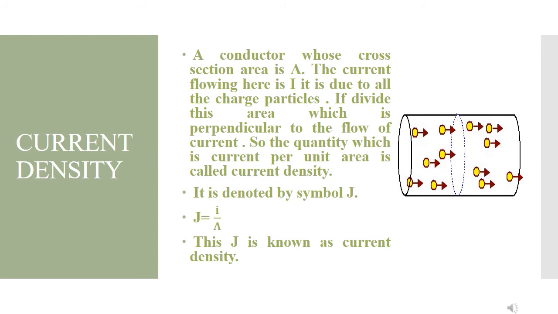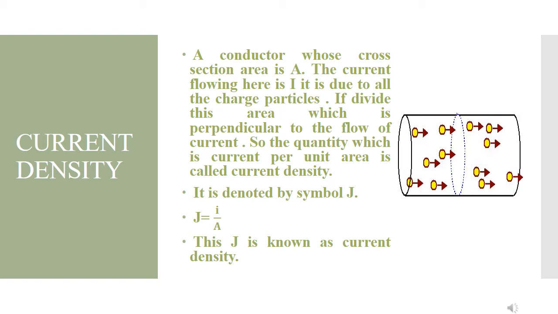Now what is current density? We have a conductor whose cross section area is A. The current flowing here is I. It is due to all the charged particles. If I divide this area, which is perpendicular to the flow of current, into small segments, then we have another quantity which is current per unit area. So J equals I upon A. I gave it the symbol J. This J is known as current density.